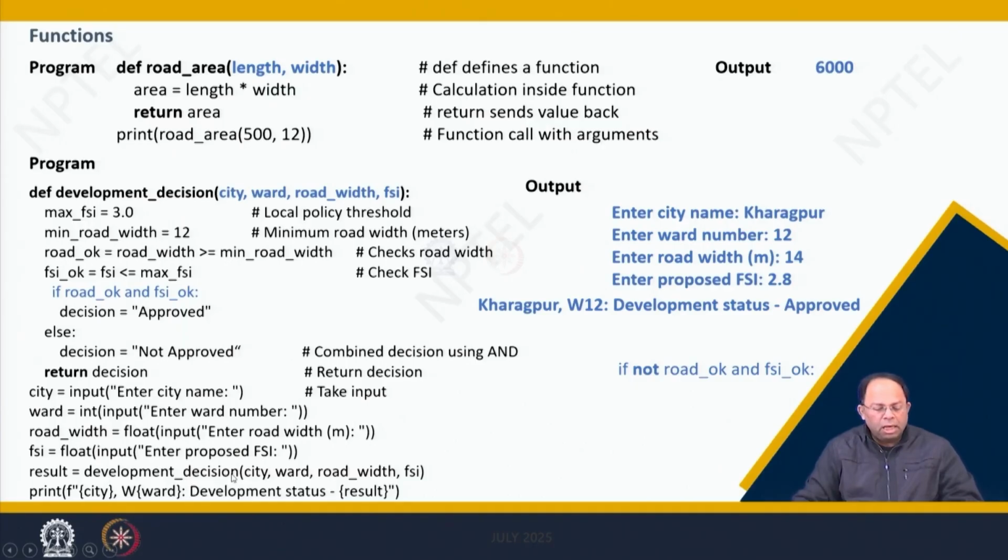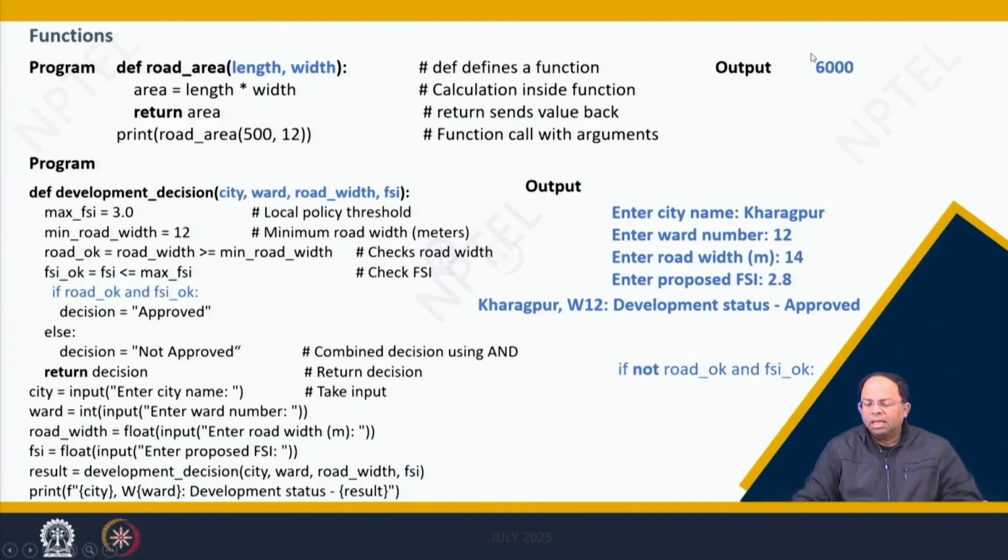So what happens? Development_decision is this particular program which is given at the beginning. The arguments are city, ward, road width, which we are passing over here at the bottom as well. So when we put in all these values, it takes the FSI and checks, it takes the road width, it also checks. And so, if you enter a road width which is more than this, then everything would be okay. If the FSI is less than this particular value 3, the decision would be approved, otherwise not.